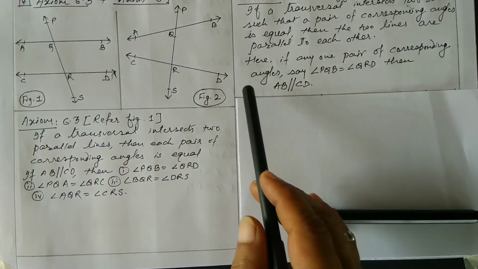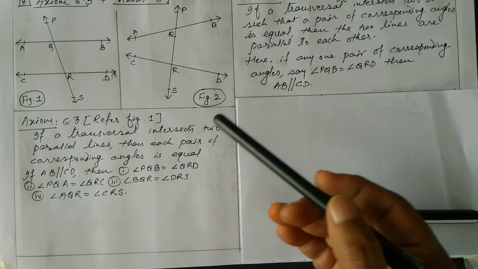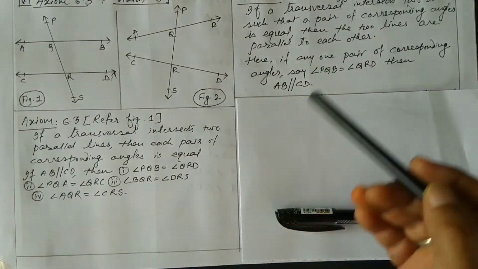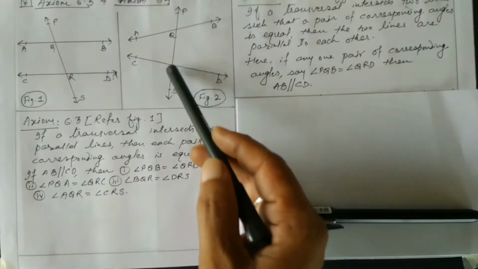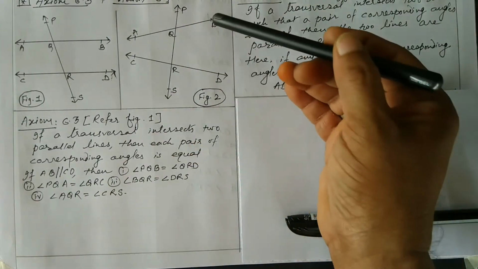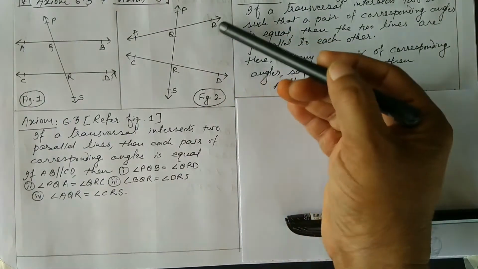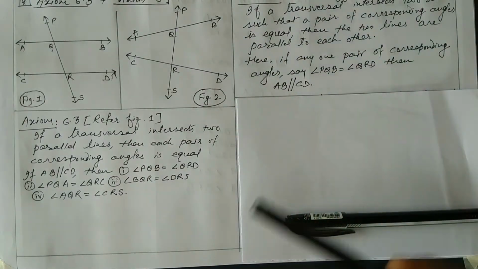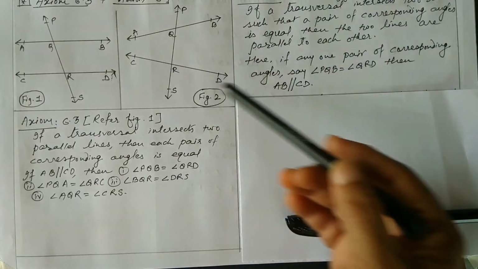AB is not parallel to CD. I have not drawn it, purposely I have not drawn, and PS is the transversal. But if you are getting any one pair of the corresponding angles, suppose PQB is equal to QRD, then AB will be parallel to CD. Okay, if PQB and QRD is one pair of the corresponding angles and they are equal, then AB is parallel to CD.